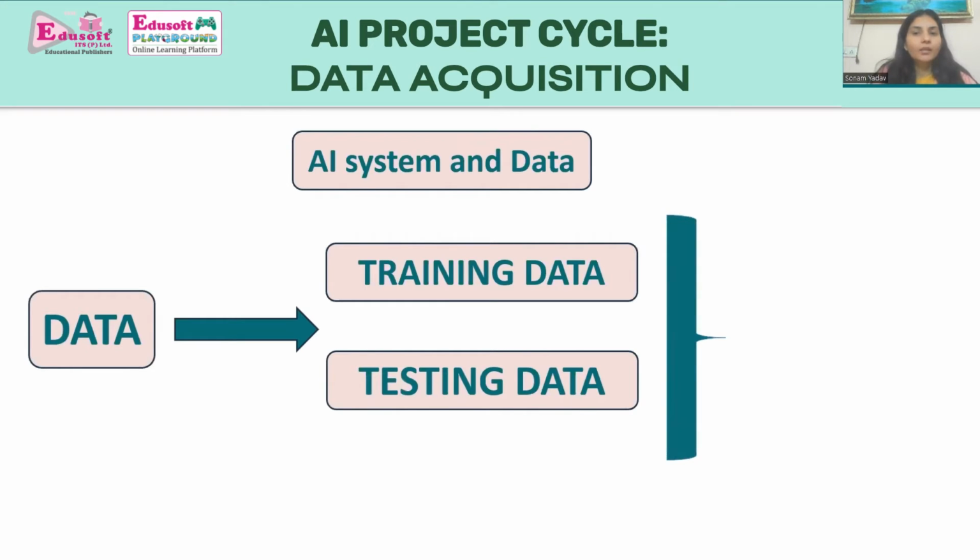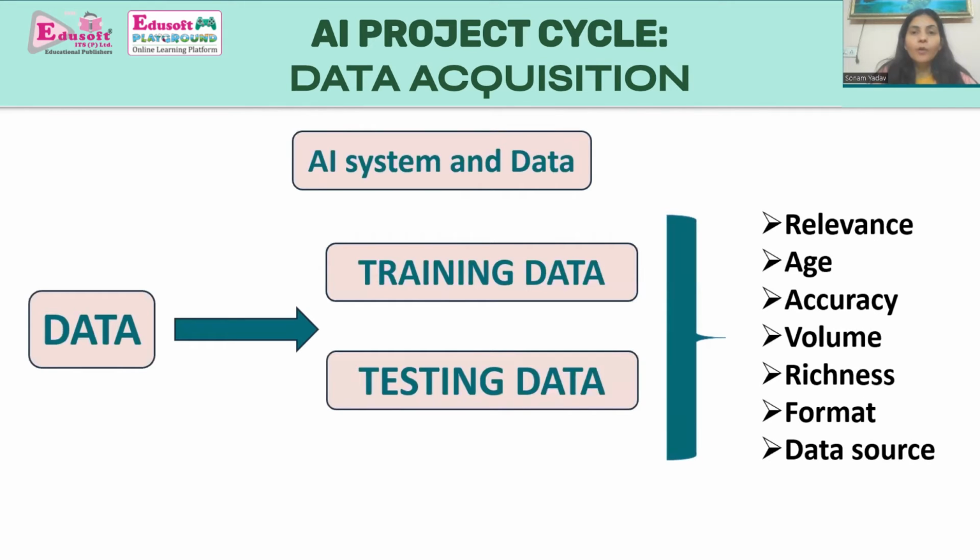Now coming to the data part. What do we have to make sure about the data which we are going to acquire? Number one is relevance. Data should not be out of context. It should be relevant. It is important to identify the context of the problem during the problem scoping stage. Only the data which is relevant to the problem is acquired. Number second is age. Data should not be too historic or too recent. There has to be a balance to it. It should not be too historic and it should not be too recent.